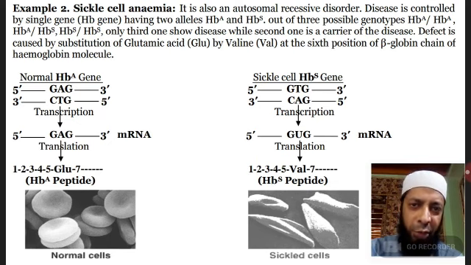In case of normal gene, it's a DNA molecule, 5 prime to 3 prime, and another strand 3 prime to 5 prime. At the sixth position you have GAG, guanine, adenine, guanine, and its complementary strand contains cytosine, thymine, cytosine. It's not G, it is C.